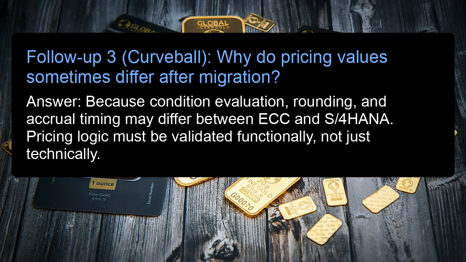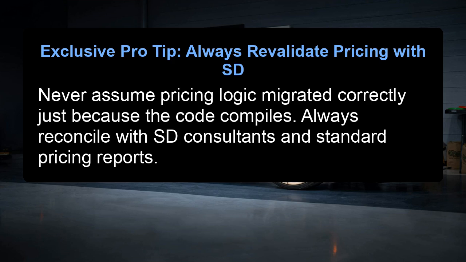Follow-up 3, Curveball. Why do pricing values sometimes differ after migration? Answer: because condition evaluation, rounding, and accrual timing may differ between ECC and S/4HANA. Pricing logic must be validated functionally, not just technically. Exclusive pro tip. Always revalidate pricing with SD. Never assume pricing logic migrated correctly just because the code compiles. Always reconcile with SD consultants and standard pricing reports.